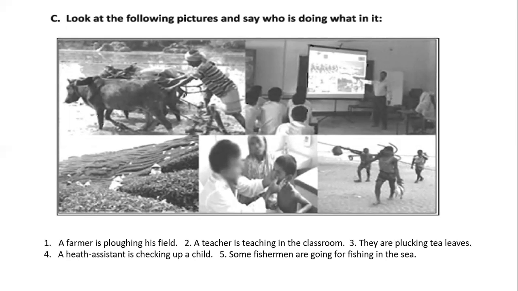Here you see 5 sentences I have written. In picture 1, where I see a farmer and cows, a farmer is plowing his field. Number 2, beside it, a teacher is teaching in the classroom. Number 3, they are plucking tea leaves in the tea garden. Next, beside it, number 4, a health assistant is checking up a child, a baby. Last one, 5, some fishermen are going for fishing in the sea.